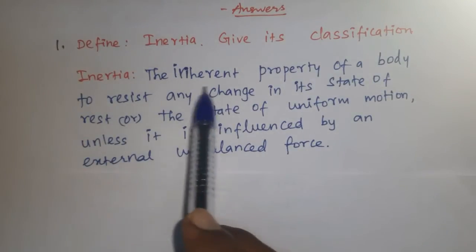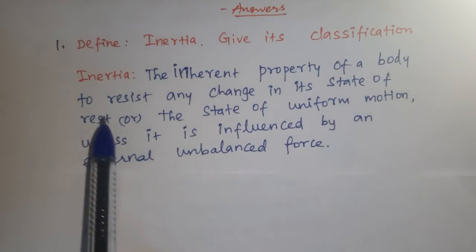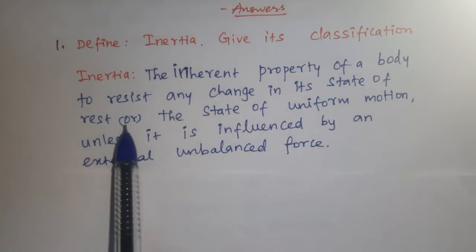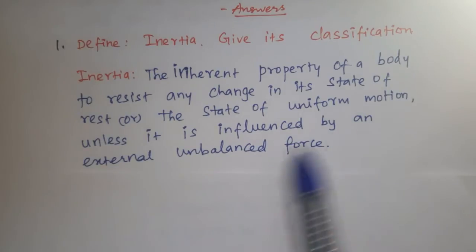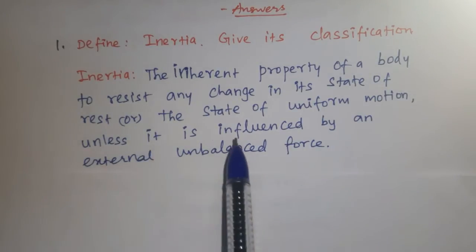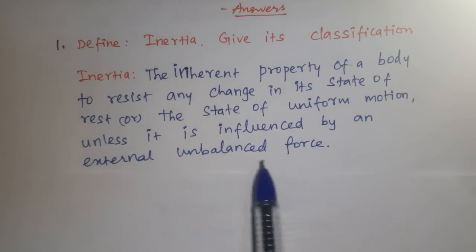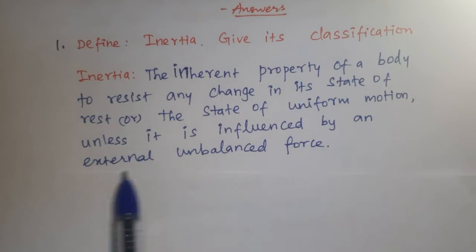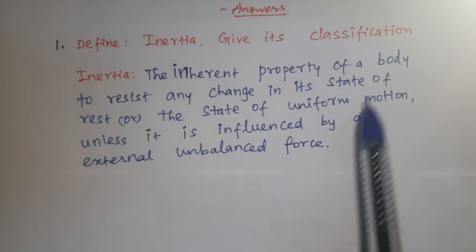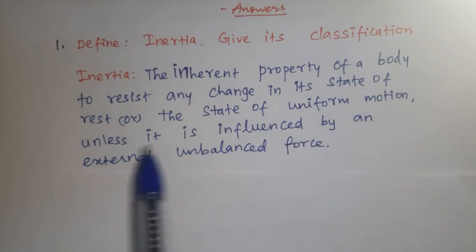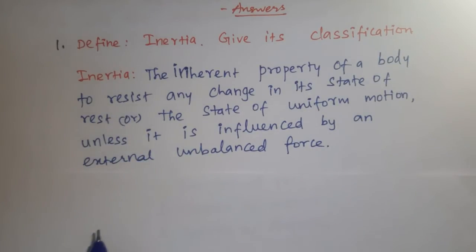Inertia is the inherent property of a body to resist any change in its state of rest or the state of uniform motion unless it is influenced by an external unbalanced force. So without any influence of external unbalanced force, the body doesn't change its state of rest or state of motion. This inherent property of a body is known as inertia.